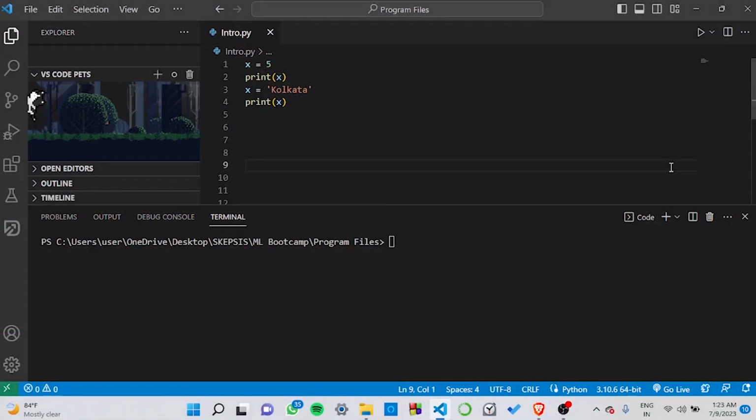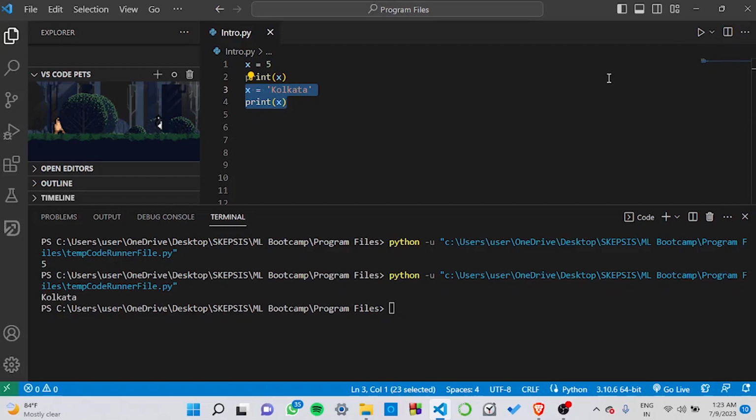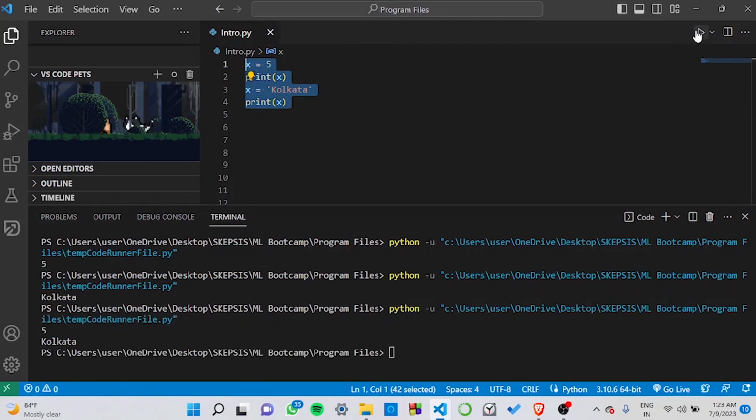An interesting feature of Python is that variables are dynamically typed, meaning their data type can change based on the value assigned to them. For example, over here, I have taken the value of x as 5. So when I'm printing it, I'm getting the value 5. But then over here, I've taken the same variable x and assigned it the string Kolkata. So when I'm printing it, I'll be getting the value Kolkata. So as you can see, the same variable is producing different outputs at different times.